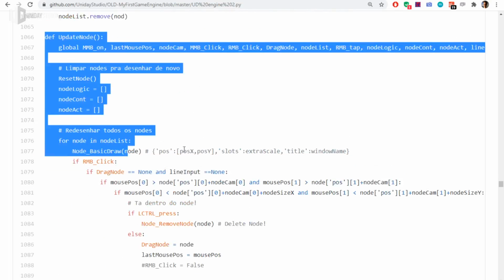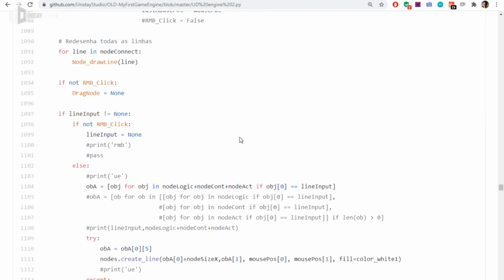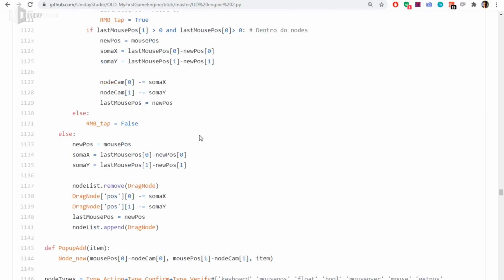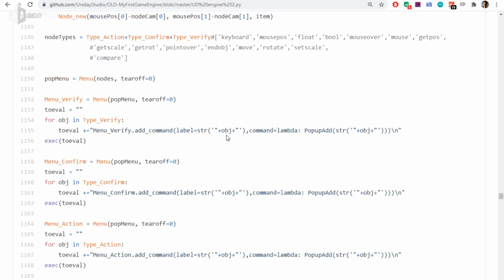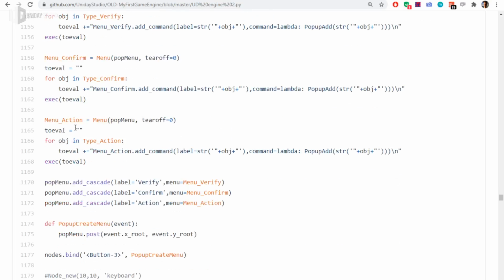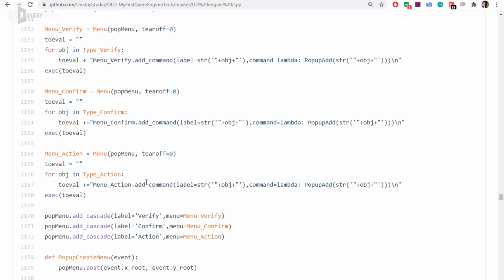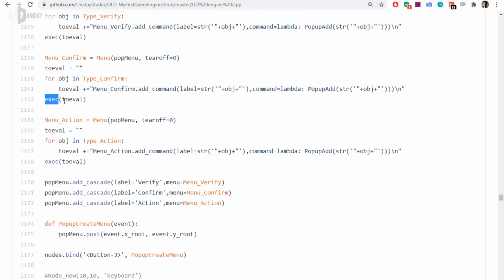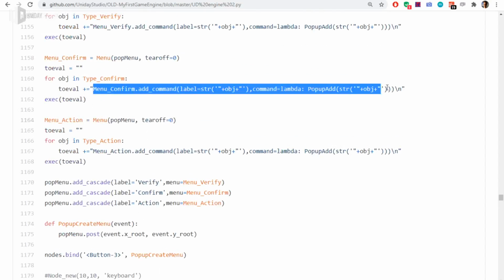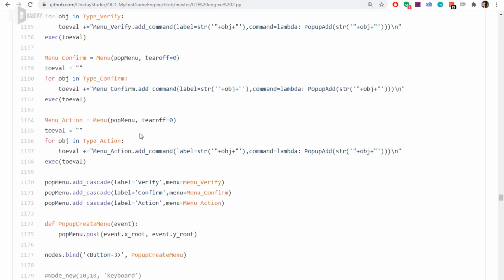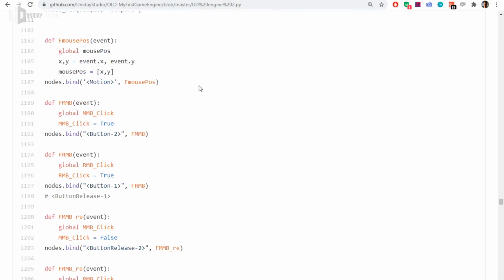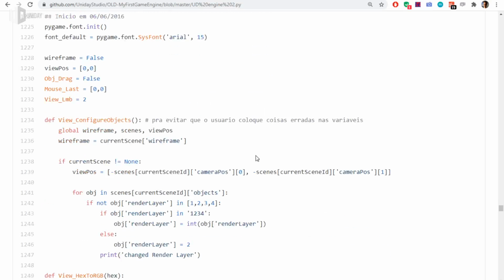So I have a date node and a bunch of UI related stuff in the middle of my node that I was supposed to use for the game logic, not UI. I'm creating stuff here, formatting strings on the fly, doing a bunch of exec and eval that is very dangerous in Python. Like what was I doing here? Take a look at that. Man, this is weird. There's a bunch of weird and nasty code here.